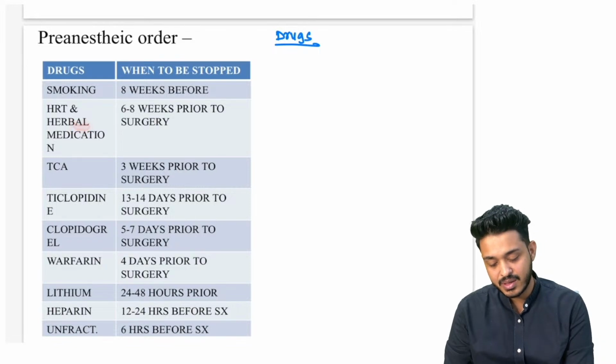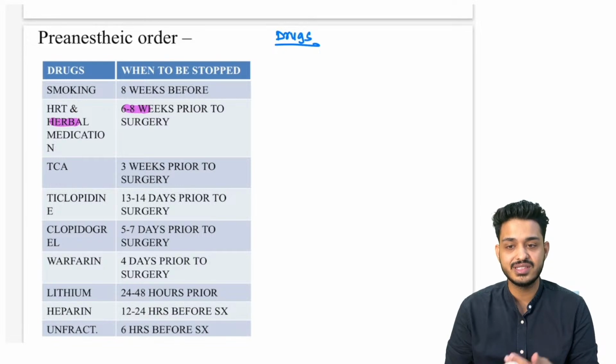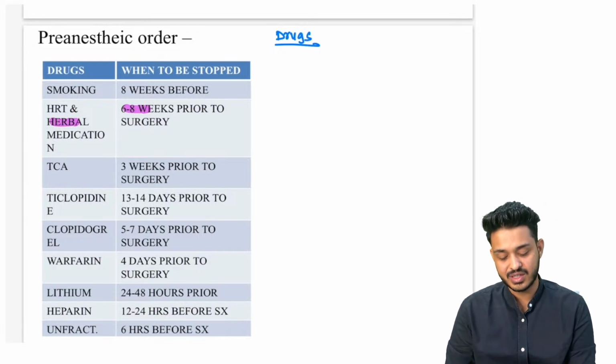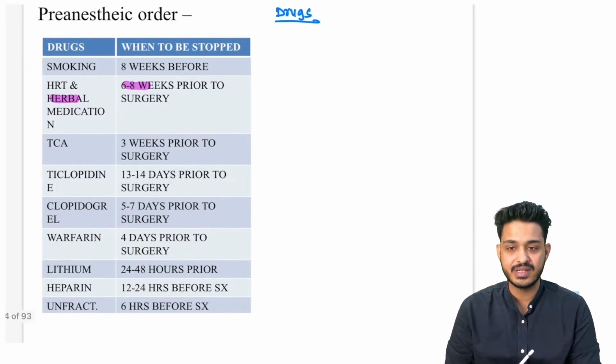अगर patient herbal medication ले रहा है और HRT पे है, तो also he needs to avoid these drugs 6 to 8 weeks before the surgery. Why? Because we don't know what is there in the herbal medication. We don't know the constituents. So that is why we need to stop it, right?